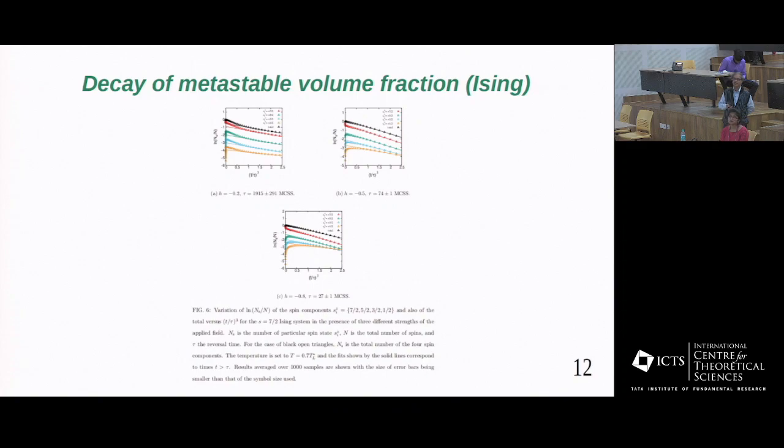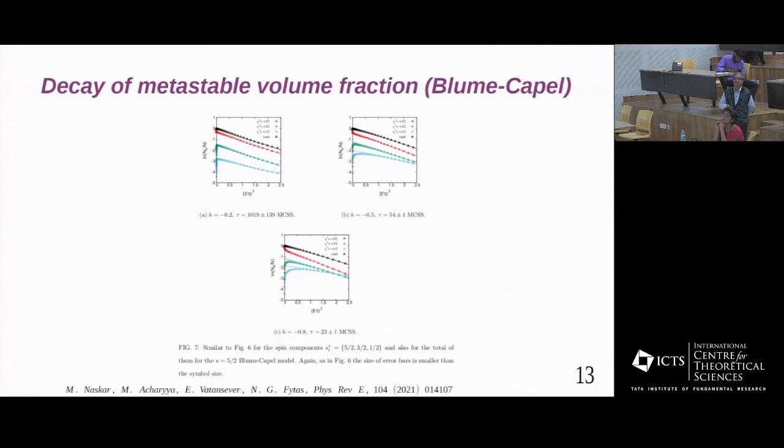We have plotted this for Ising s equals 7 by 2, and the logarithm of the metastable volume fraction is plotted against the cube of the time. See that the long time behavior is a straight line, and this gives you Avrami's law. A similar observation is made for the Blume-Capel ferromagnet. Here also we observe that the metastable volume fraction decays following Avrami's law.